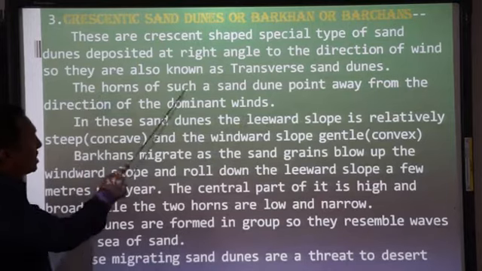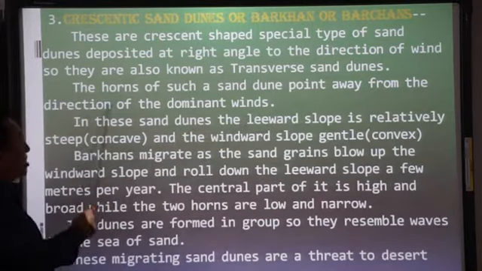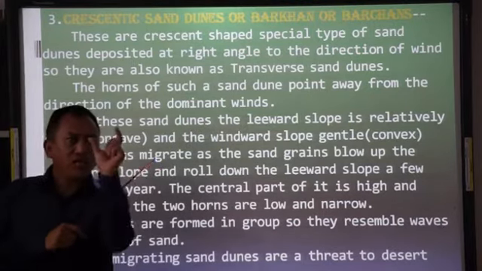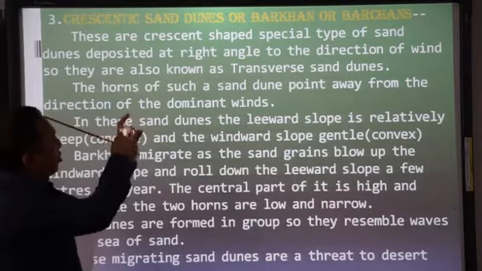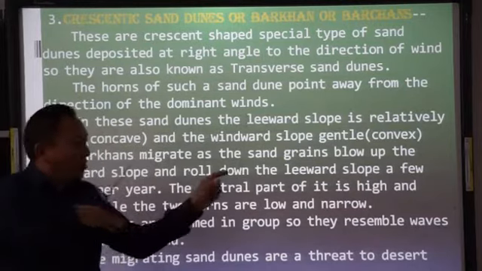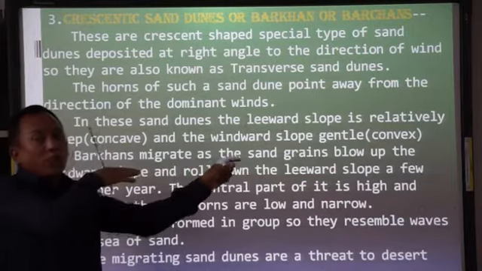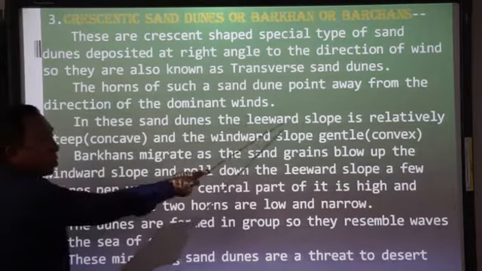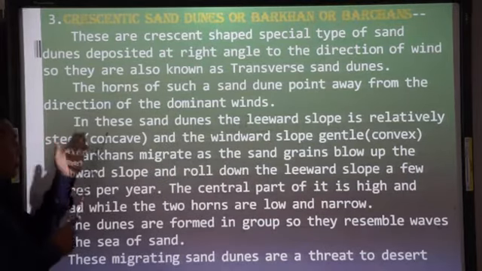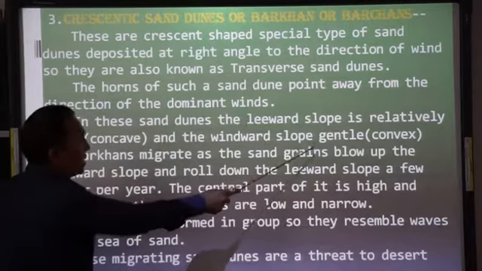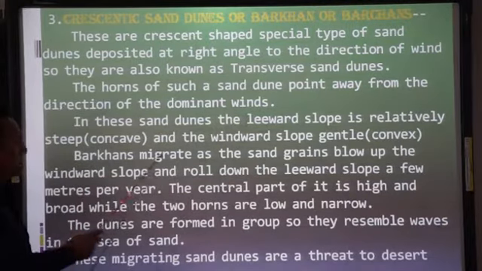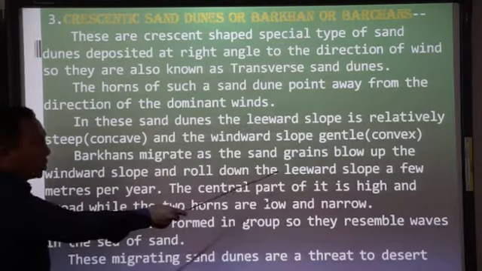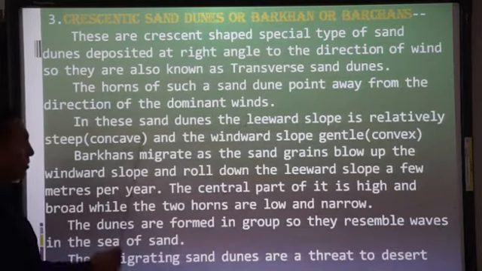Now, the horns of such a sand dune point away from the direction of the dominant wind. That means they are crescent shaped this way. And because they are crescent shaped, these two horns point away from the wind. The wind blows this way, but the horns are pointing away from the wind direction. In these sand dunes, the leeward slope is relatively steep, concave, while the windward slope is gentle or convex. Barkhans migrate as the sand grains blow up the windward slope and roll down the leeward slope a few meters per year.